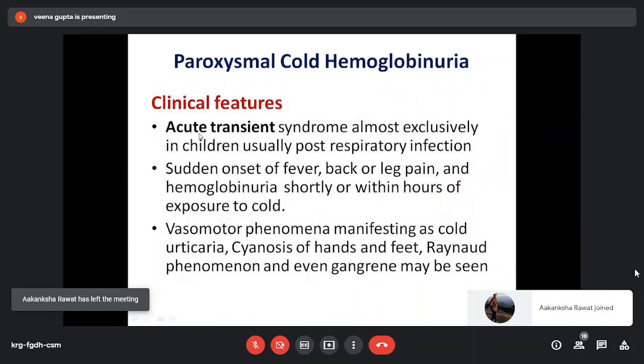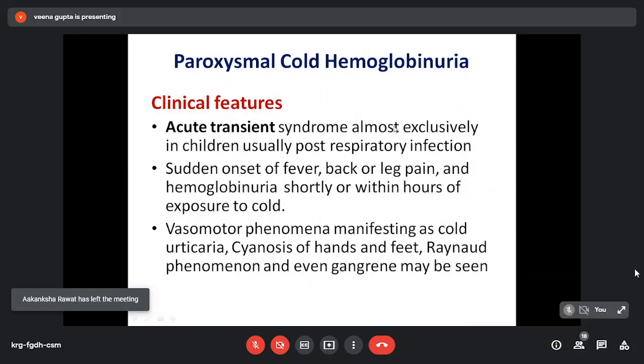So clinically, it presents as an acute transient syndrome almost exclusively in children, usually post-respiratory infection. Children present with sudden onset of fever, back or leg pain, and hemoglobinuria shortly or within hours of exposure to cold. Vasomotor phenomena manifesting as cold urticaria, cyanosis of hands and feet, Raynaud phenomenon, and even gangrene may be seen. This gangrene is not seen in cold agglutinin disease.